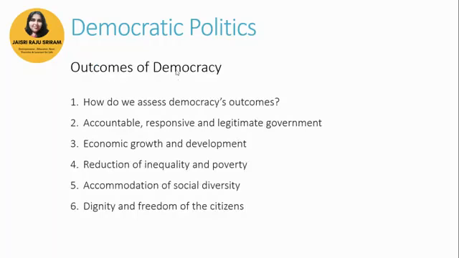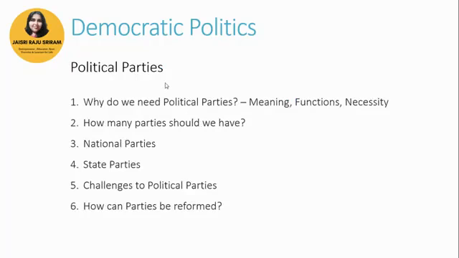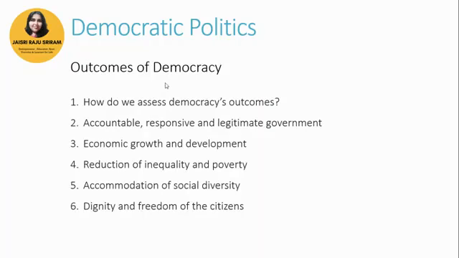You also have outcomes of democracy, right? In outcomes of democracy, we are looking at how do we assess democracy's outcomes, what is economic growth, reduction of inequality and poverty, accommodation of social diversity, and dignity and freedom of the citizens.